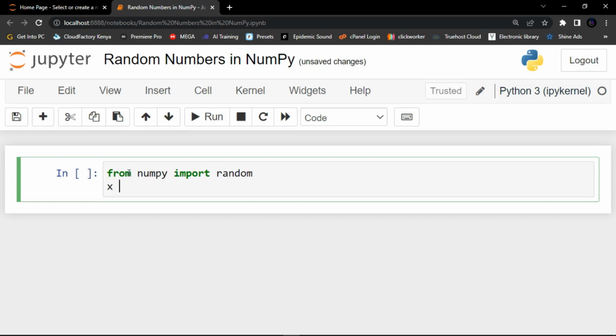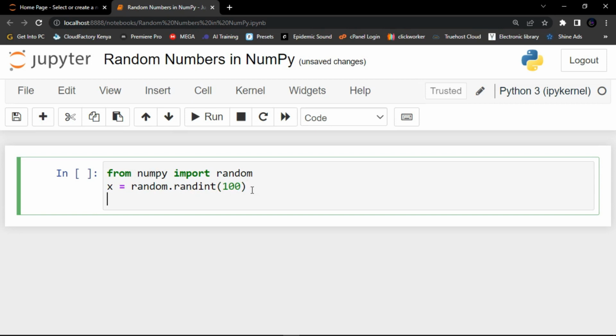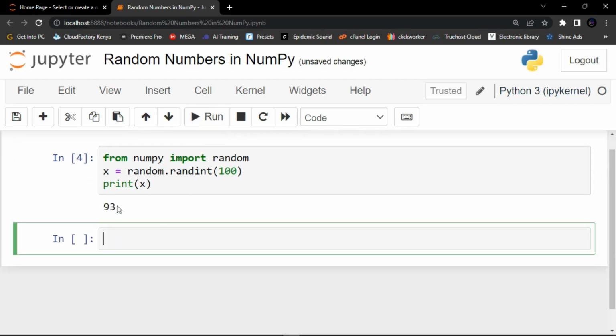So I'm gonna create here an object with variable x, and then I'm gonna say random. Now if you want to get those integers, we are going to say randint, and then we are going to specify the range, which is 100. Actually the maximum number should be 100. Then to the print function, we are going to key in our variable x, our object. Then I click on the run button, and then guys, you can see that we have just generated a random number in the range of 0 to 100, and it is 93.